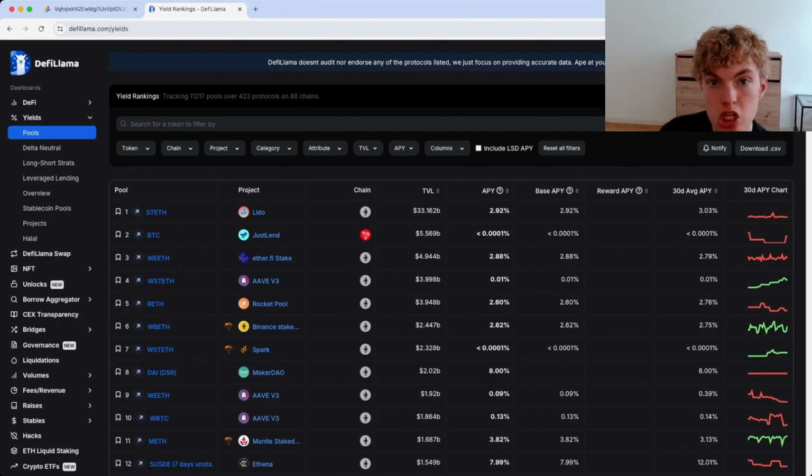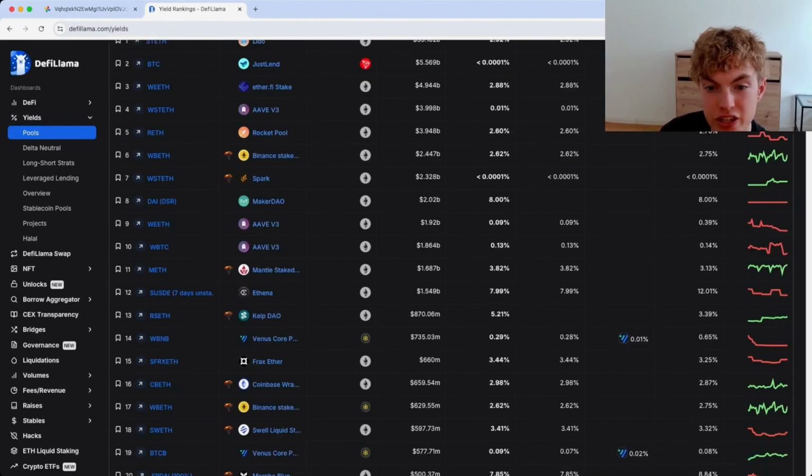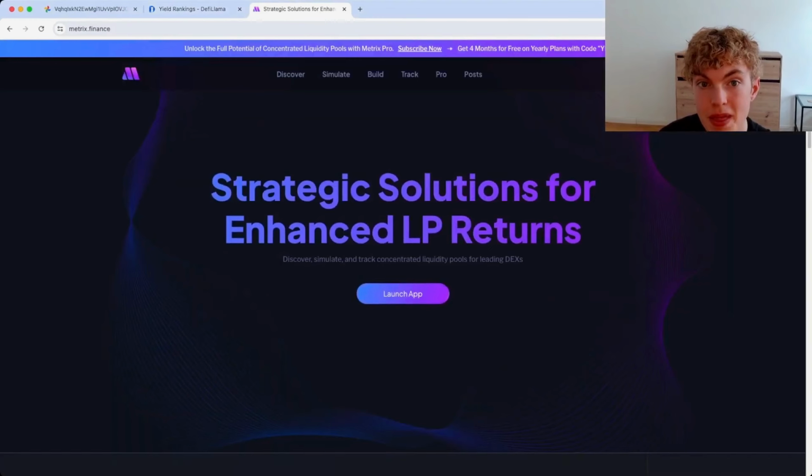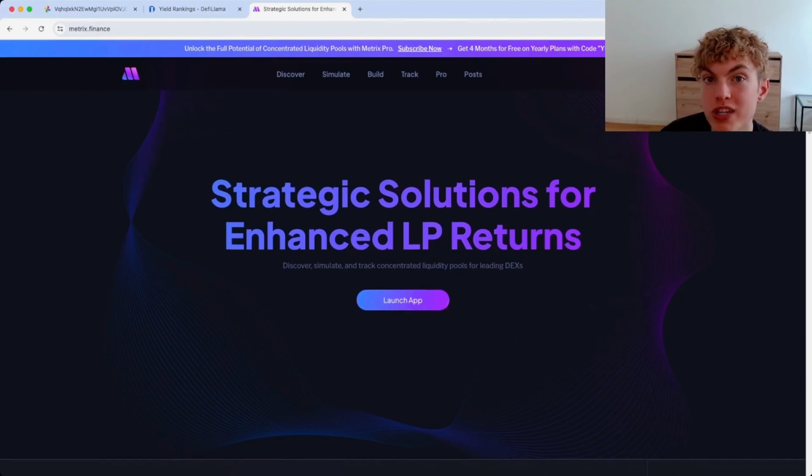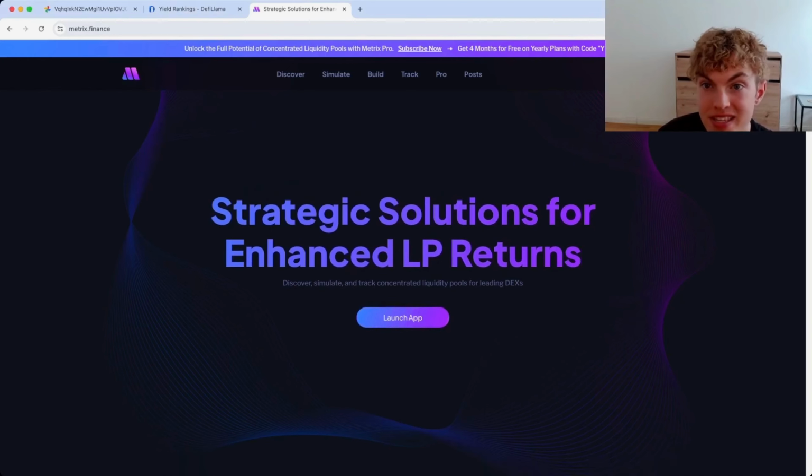I'm going to head over to the site defillama.com/yields, or you can go to DeFi Llama and just click on yields. This is essentially the site that we can use for yield farming. And when it comes to liquidity farming, we can use a tool called Metrics Finance. This is a tool that our team at Builder Wealth built, that way we can take our liquidity mining ventures even farther, and we can help institutions and retail investors as well. But this is a yield farming video, so we're not going to get too much into Metrics Finance.